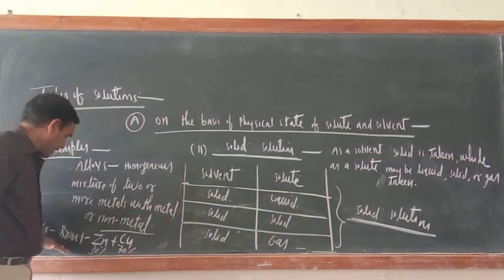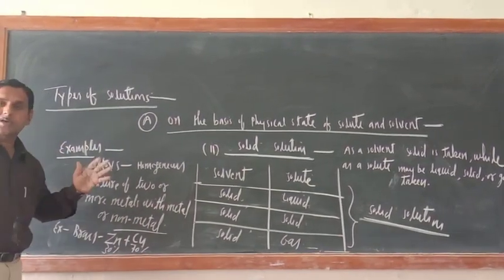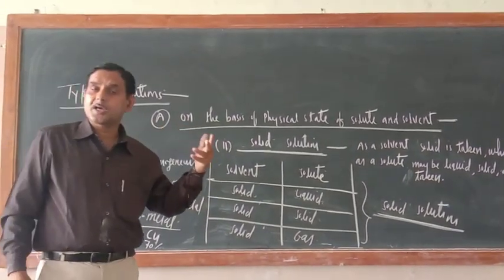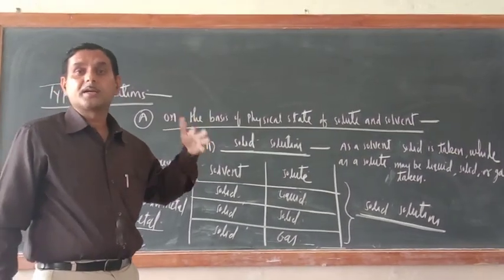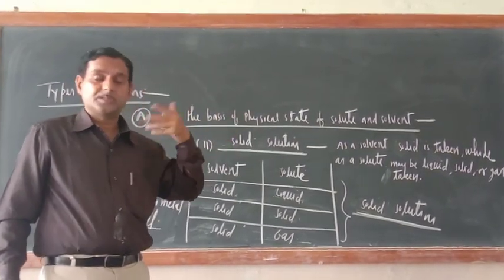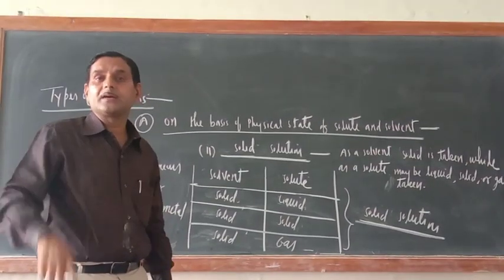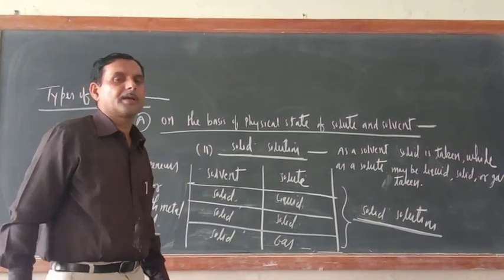There are so many alloys. Here I have given one example, brass. Brass is there, bronze is there, solder is there, magnesium is there. There are so many alloys.